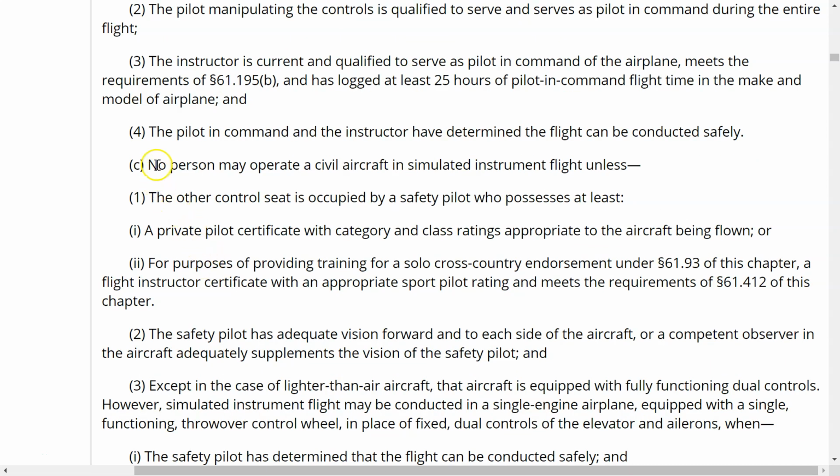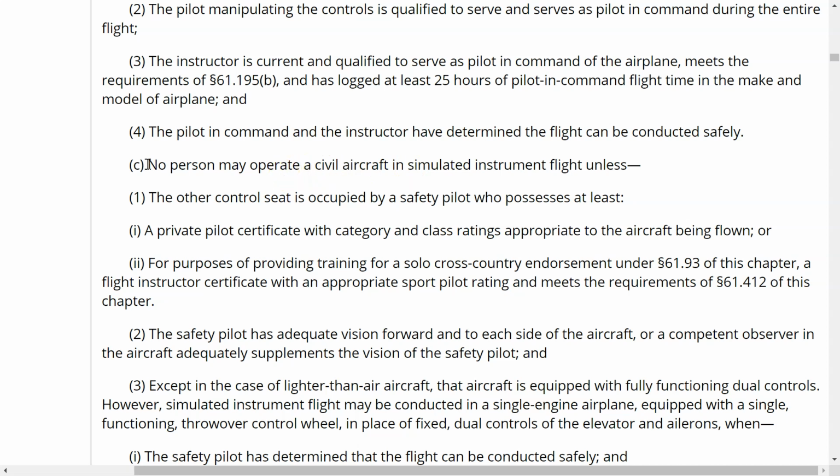Paragraph C says, no person may operate a civil aircraft in simulated instrument flight. Now, this one doesn't really necessarily mean you, but you have to know what it is because at some time you may serve as a safety pilot. And so if another person in the airplane has the foggles on, well, then this is what we have to talk about.